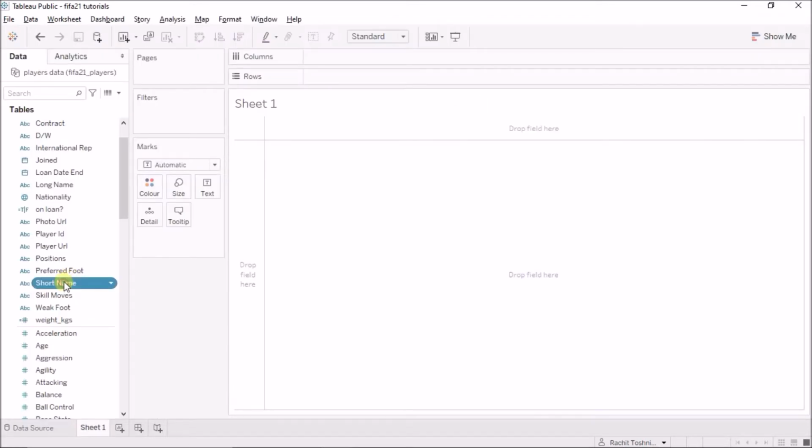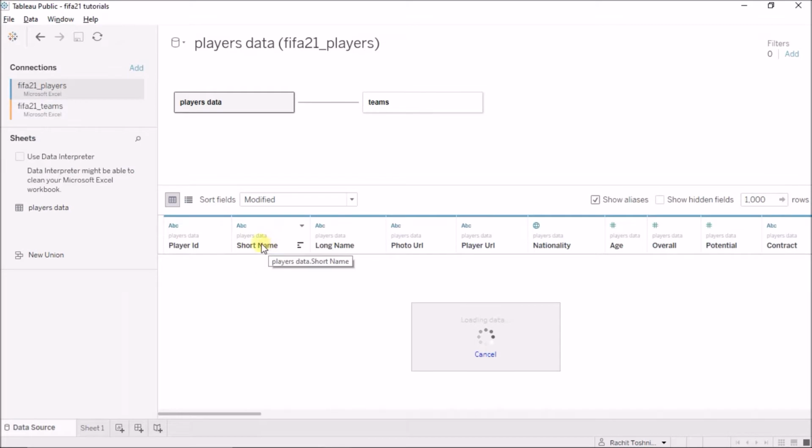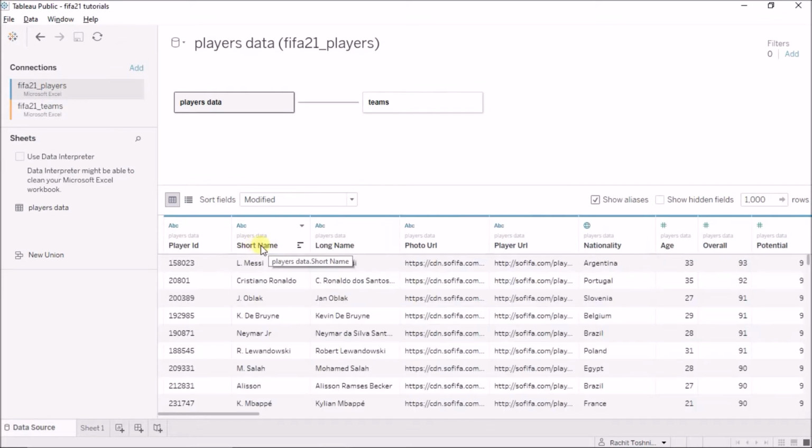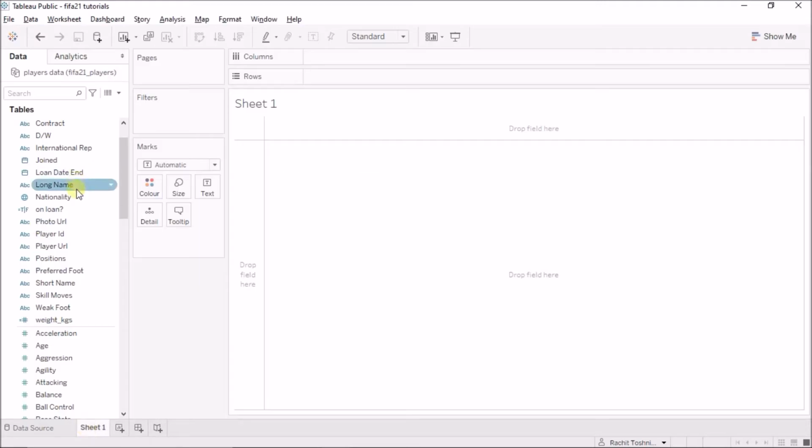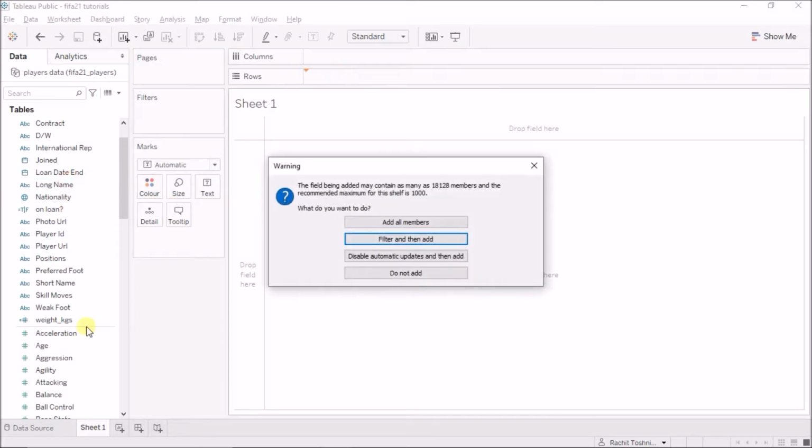Now I have renamed this name column. Here the column name was just name and I've renamed it to short name, because I have a short name and I have a long name for that particular player. So it makes understanding easier. Now I'll bring the long name of the player. So I'll bring the long name here.